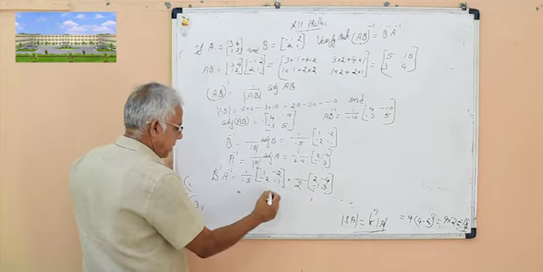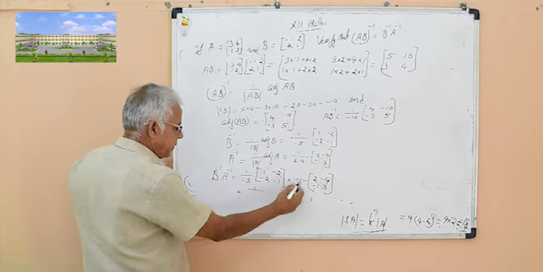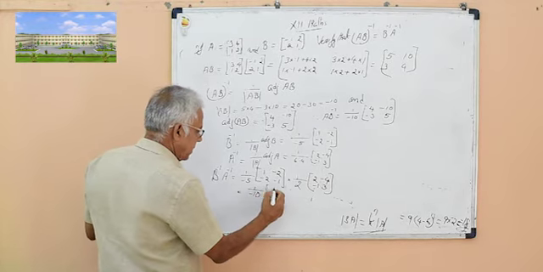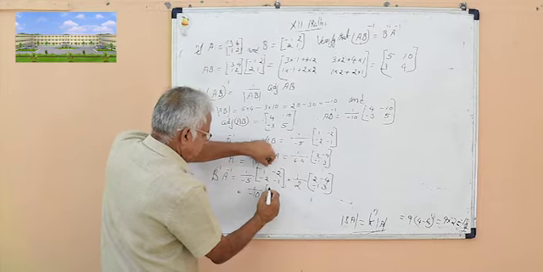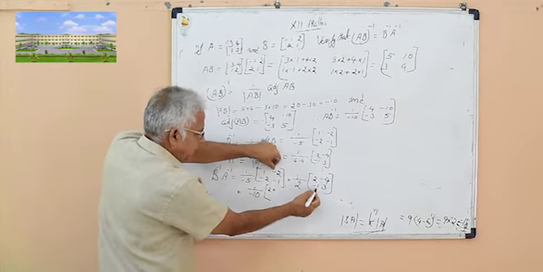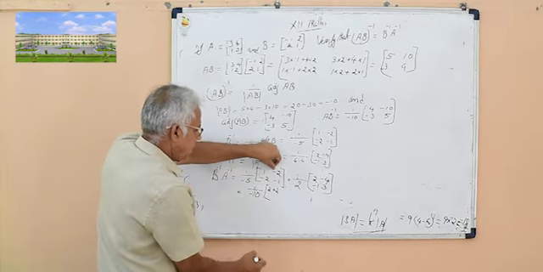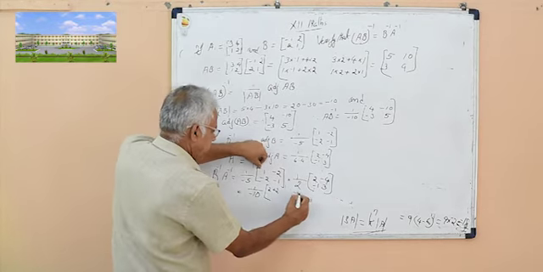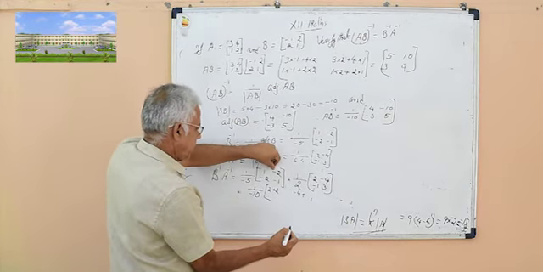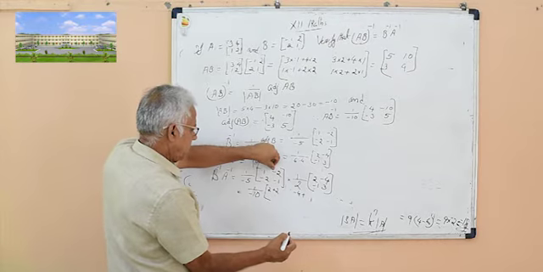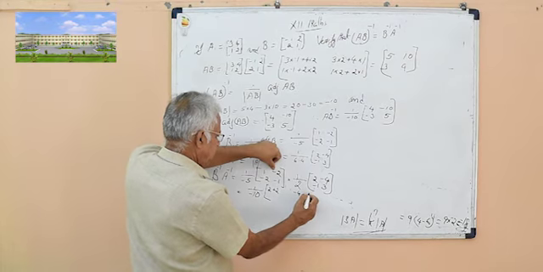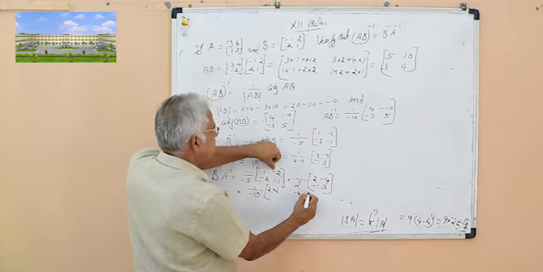Therefore, 1 by minus 5 into 2 minus 10 into the product. 1 into 2 plus minus 2 into 1. Again 1 into minus 4 plus minus 2 into 3, minus 6.